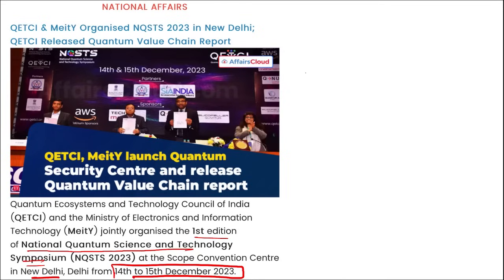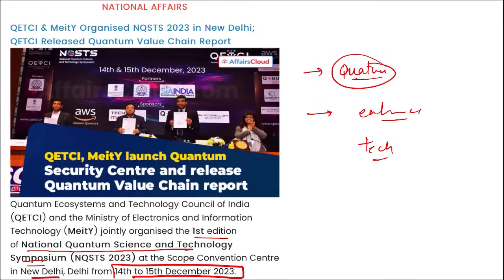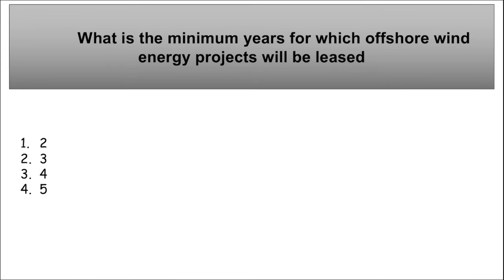Right? So basically this quantum value chain report will be talking about the usages of the quantum systems in our day-to-day life, that how can we use this quantum technology to enhance and come up with better services, because these quantum computers that we use are very powerful and they are much more powerful than that of a supercomputer also. Correct? So it is QETCI along with MEITY. They have jointly launched the first ever edition of the National Quantum Science and Technology Symposium, and it was at the Scope Convention Center in New Delhi.